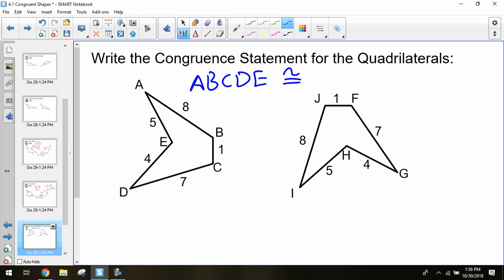So the way we go about that, I need to figure out first what side length matches with AB. Which side length is corresponding to AB? IJ. So AB corresponds to IJ. BC, which side does BC correspond to? What if we did JI? So if we did JI, we'll then see what our mistake would be. So I'm going to write JI down here just to see what would be the issue. JF. So our next one should be JF, which then we can just add on that F to the end.